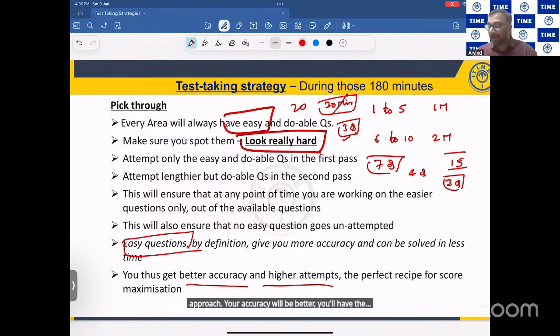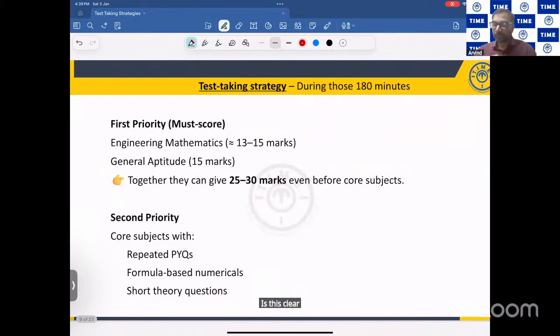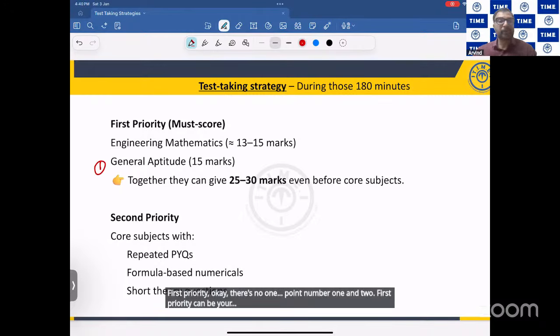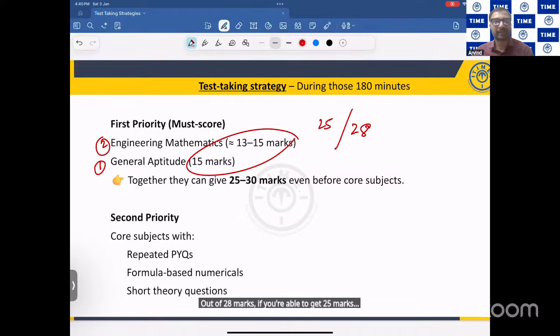You'll have higher attempts. And this is a perfect recipe for scoring the maximum marks. Is this clear? Now, again, to prioritize this, I told you, first priority can be your general aptitude. Second priority, among the first priority, will be engineering maths. These two alone, if you can ace them, that means you'll have nearly 28 marks in total. Out of 28 marks, if you're able to get 25 marks, what will happen?